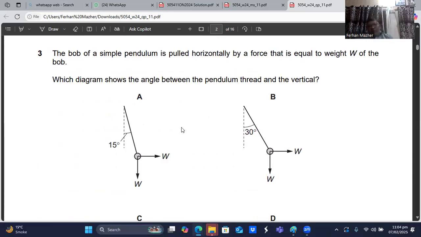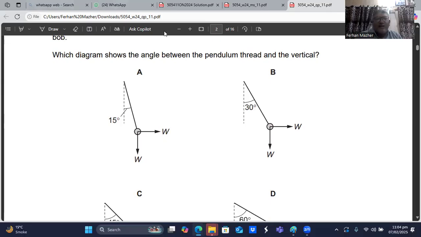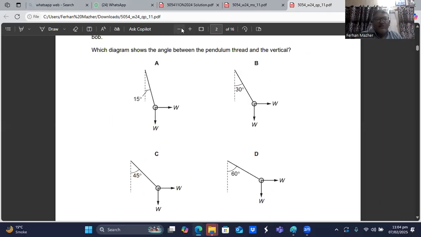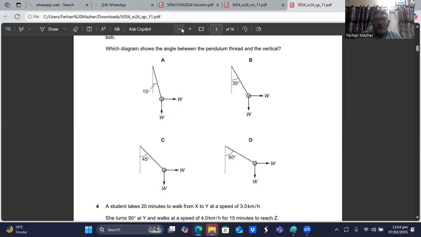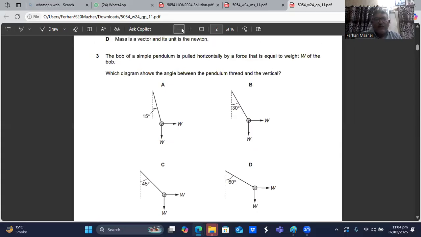Here you have a bob, its weight is W, and it is being pulled to the right side with the same force of W. Let me reduce the size so you can check out all the options.